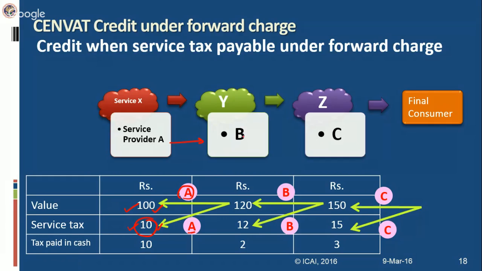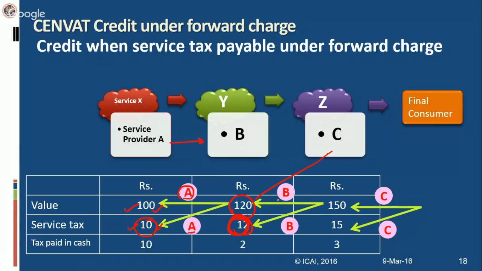Then B will provide service Y to service receiver C. In this case, his value is rupees 120 and therefore he will charge a service tax of rupees 12. Now C will pay both these amounts, 120 as well as 12, to B. C will pay these amounts to B because B is the service provider and B is liable to deposit this 12 rupees of service tax also to the central government.